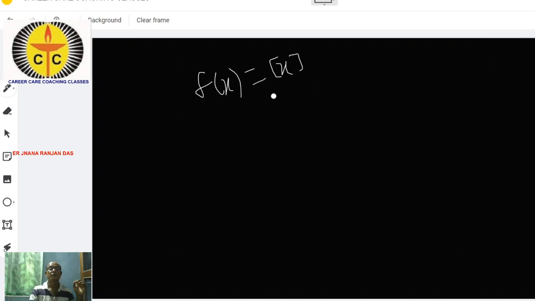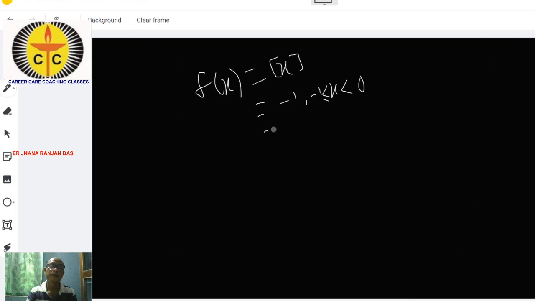Suppose bracket x is equal to -1 when x is greater than or equal to -1 and less than 0.